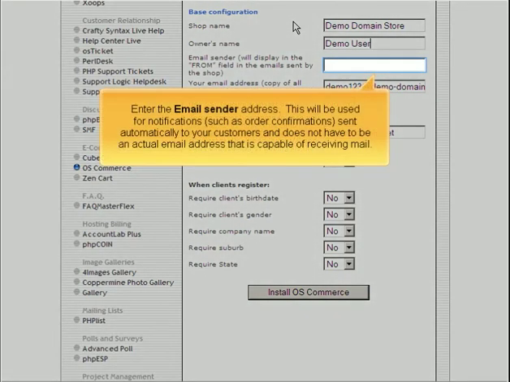Enter the email sender address. This will be used for notifications, such as order confirmations sent automatically to your customers and does not have to be an actual email address that is capable of receiving email.